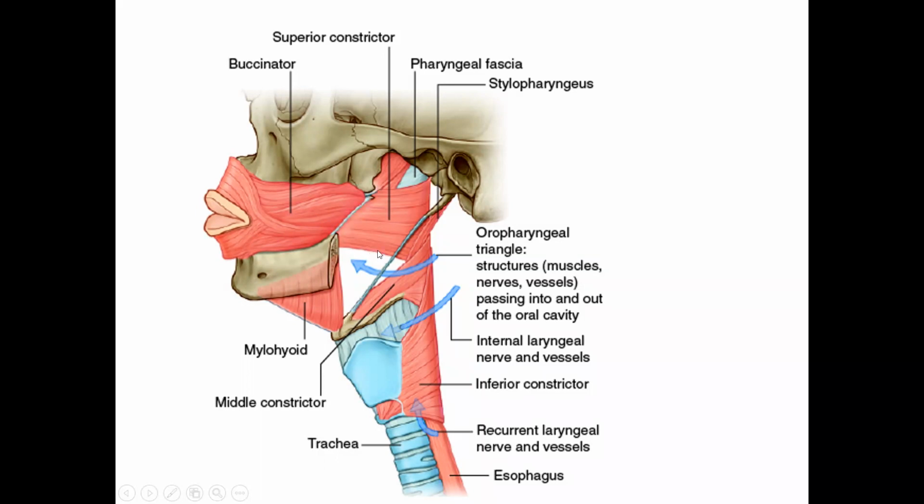So here you are seeing the superior constrictor, and here you are seeing the tensor palati and levator palati plugging the gap on the anterior part, and on the posterior part there is an opening. This is called the pharyngeal fascia, correctly called the pharyngobasilar fascia.